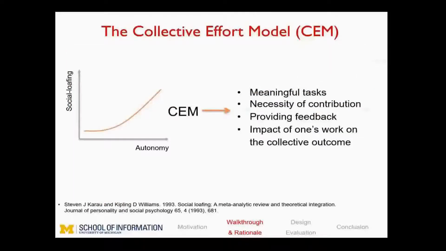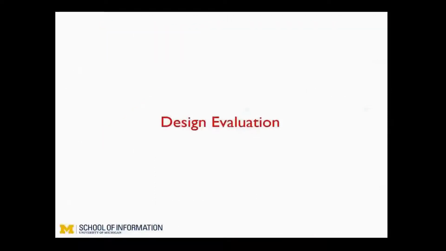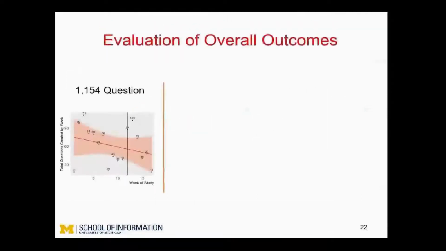When voluntarily contributing, some students may exert social loafing to use the map of MCQs generated by their peers without contributing to it. The collective effort model suggests several factors that may reduce social loafing when collaboratively producing public goods. We employed CEM suggestions in generating, evaluating, and improving or claiming questions. Now, looking at the evaluation of the results.